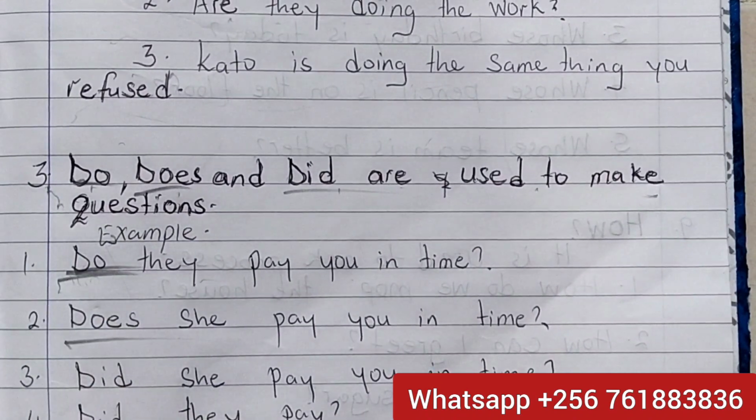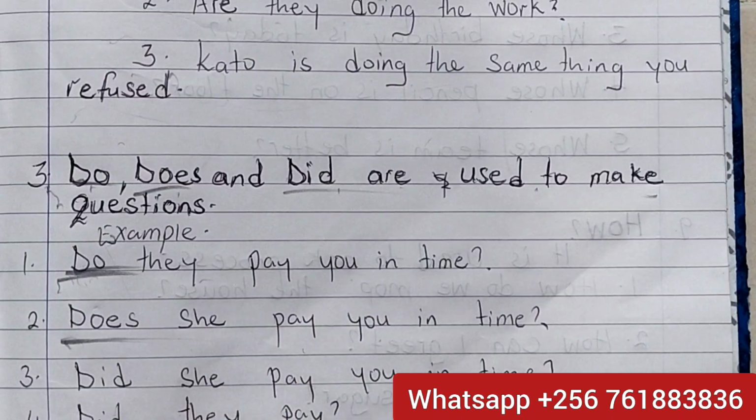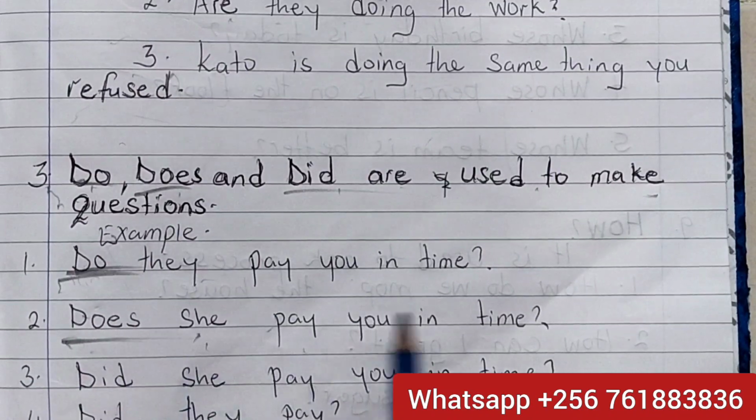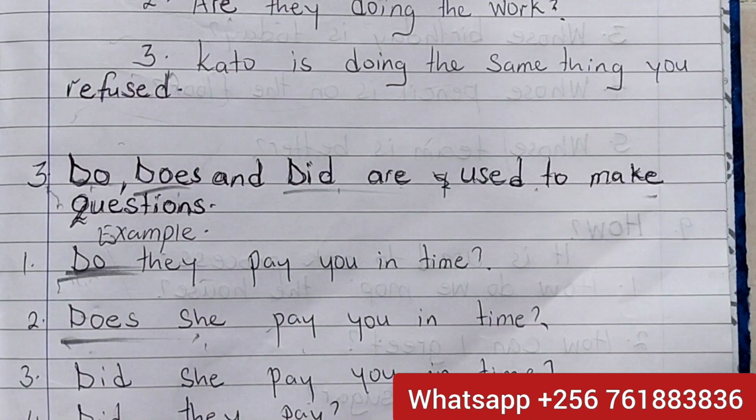And does for one person, for one pronoun, does when asking a question. Does she pay you in time? Does she, I'm asking you. Does she pay you in time? Yes, she pays me in time. Does she, does he do your work? Does he, does it carry heavy luggage? So does for it, does for she, does for he.